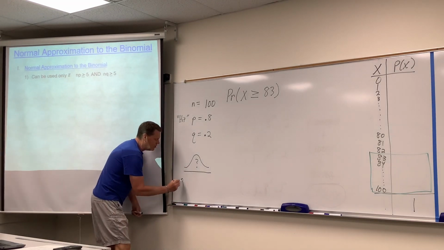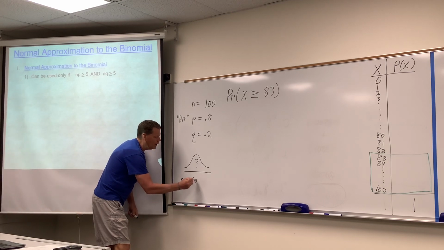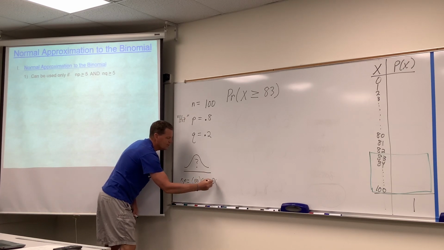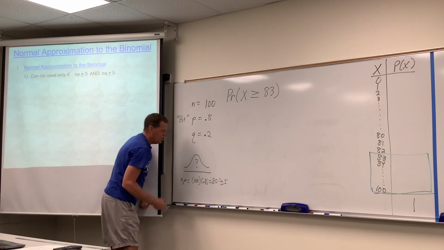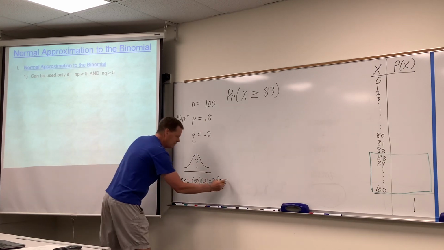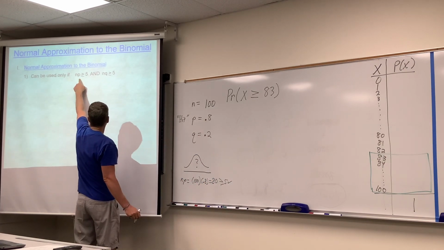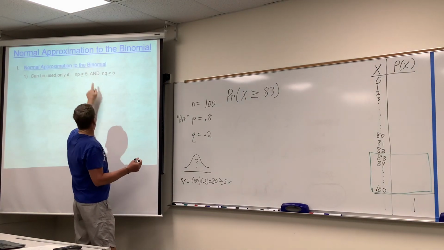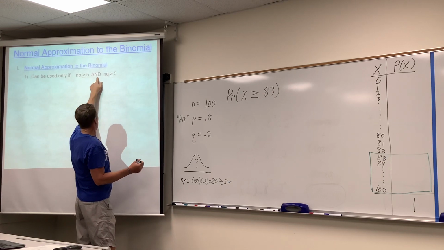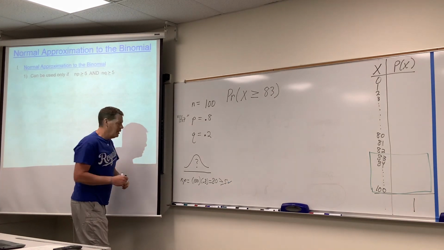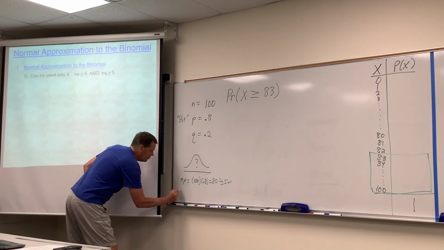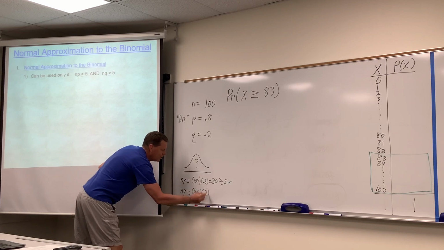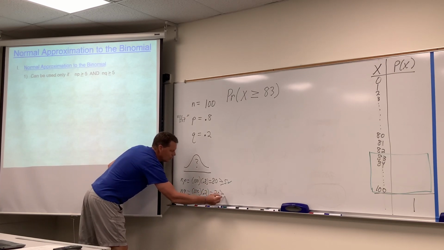So for this question, n times p would equal 100 times 0.8, which is 80, which is definitely more than 5. So you go, all right, so far so good, check. That satisfied the first rule. Now when you put "and" between two things, that means they both have to be true. So what I do is I check the first one, and if it fails, I don't go on and do the other one, but it worked. So then I go on and go, okay, so far so good. Let me try nq, and that would be 100 times 0.2, and that's 20, and that's also more than 5.